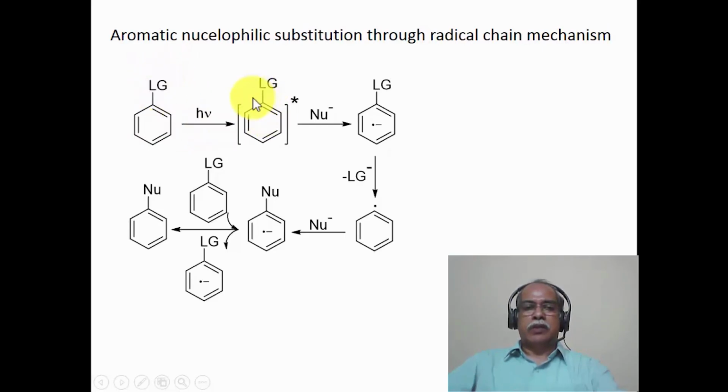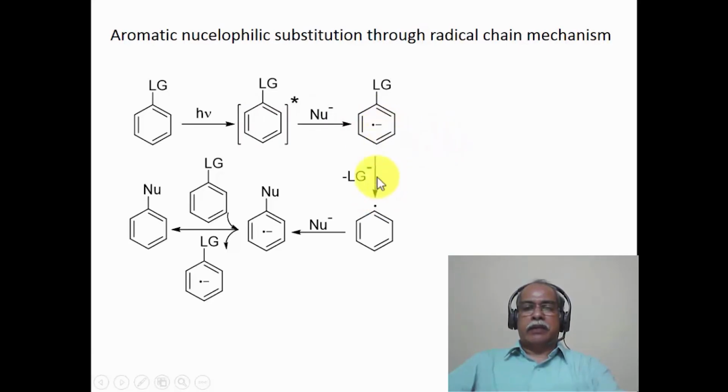Upon photolysis, it goes to the singlet excited pi star state, and under this condition, a powerful nucleophile like a carbon nucleophile can undergo electron transfer process to the excited state molecule, resulting in the formation of an anion radical, and the nucleophile radical also will be produced in the process. In other words, there is an electron transfer from the nucleophile to the excited state of the benzene ring, producing the anion radical of the benzene ring itself.